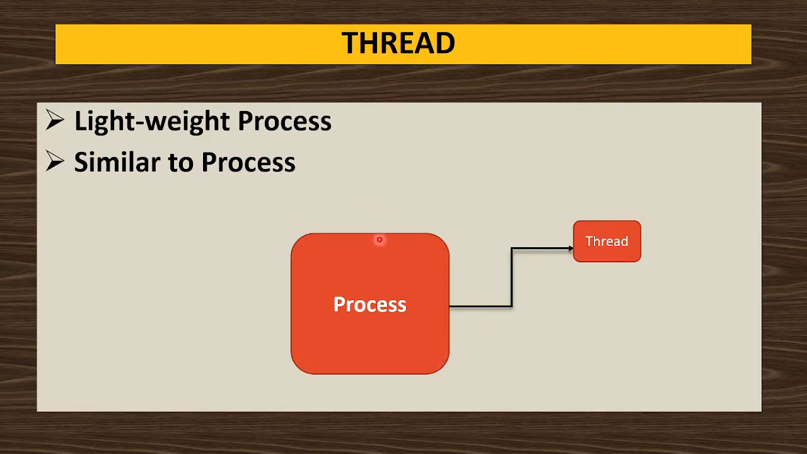For example, this is a process like Word, or you can consider Code Blocks, and this is a thread. So a thread is nothing but a process only, but when you divide a process into smaller size pieces, they are called threads. So now this thread is of this process.